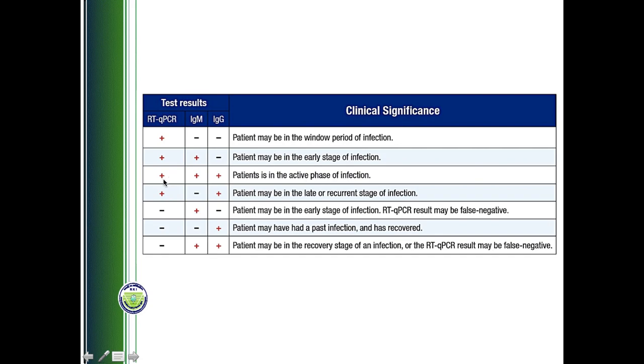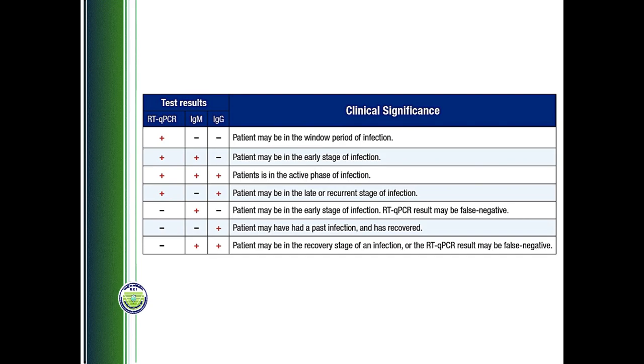Third, if a person is having RNA, IgM and IgG, all the three analytes, this means the person is in the active phase of infection and demands clinical management. Fourth case, when the person is having RNA, no IgM and IgG is positive, that means the person is in the later stage of infection and soon will be entering into the recovery phase. Now, if a person is detected with IgM, and RNA and IgG are absent, because there is a detection of IgM, it means there is an early stage of infection.